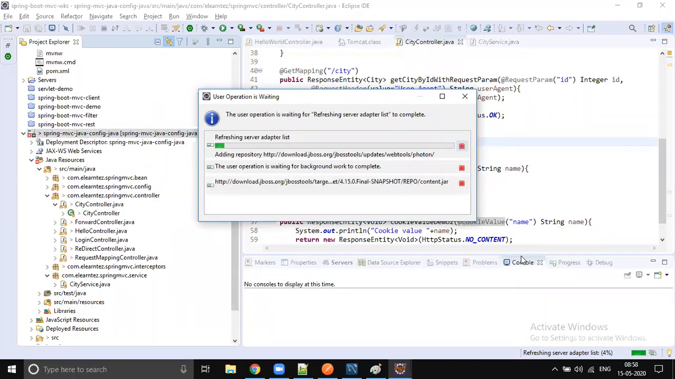I think my system is not interested in running applications on an external server. Whenever I start the server, it gets hanged. It loves Spring Boot a lot, I think. It will take a while, so let it run in the background.